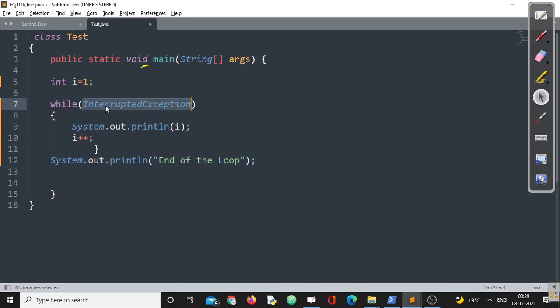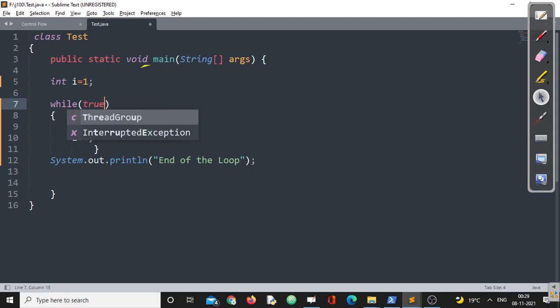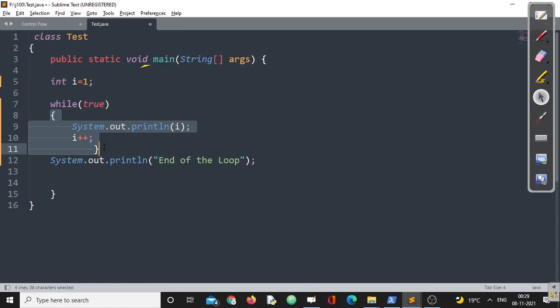Similarly, whenever we are using false, this particular statement will be unreachable. But this is only possible if we are writing compile time constant true or compile time constant false. Otherwise, in all other cases, those are simple scenarios. So that's it with while.